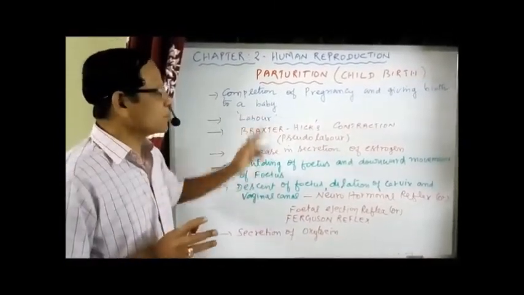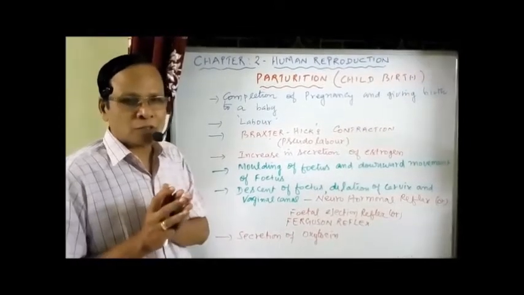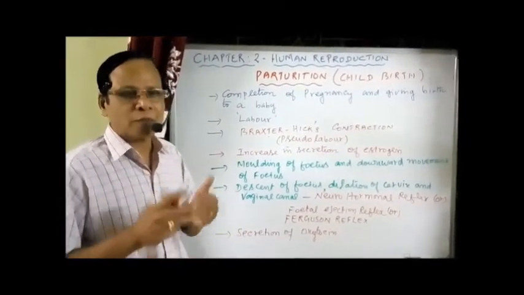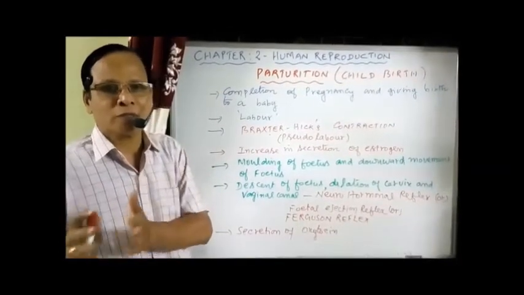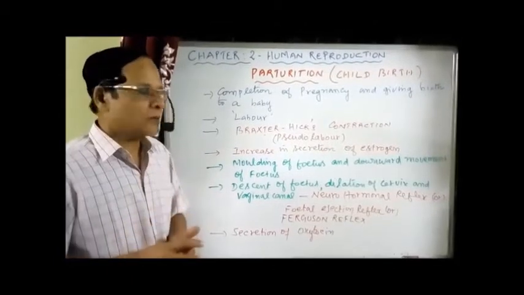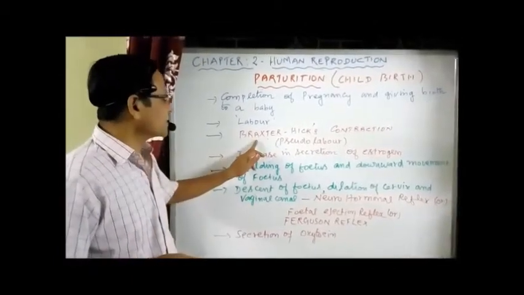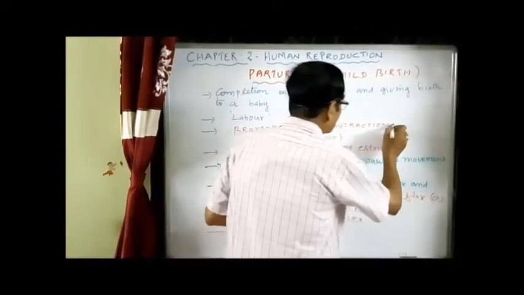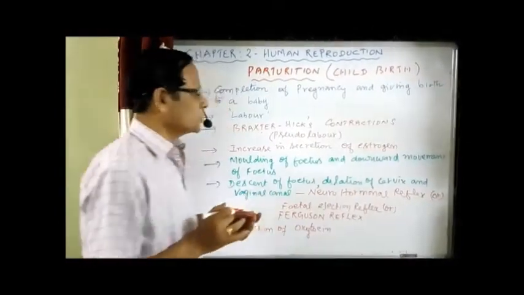Labor occurs only at the time of birth. Pseudo-labor is nothing but periodic episodes of strong and weak muscular contractions of the uterine wall, and these contractions together are called Braxton-Hicks contractions, which lead to the pseudo-labor.